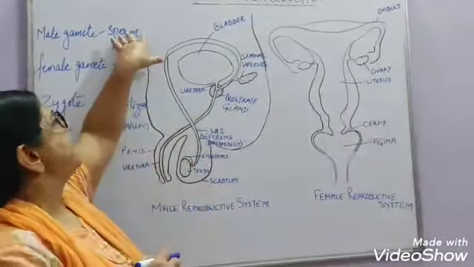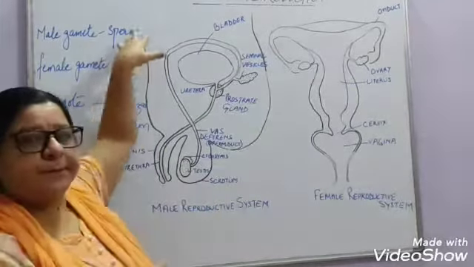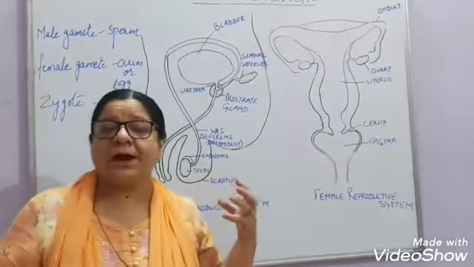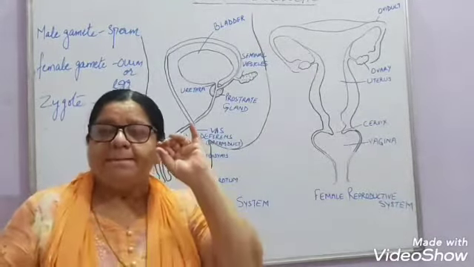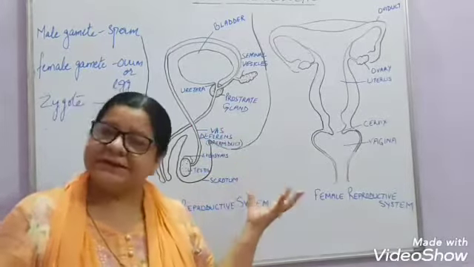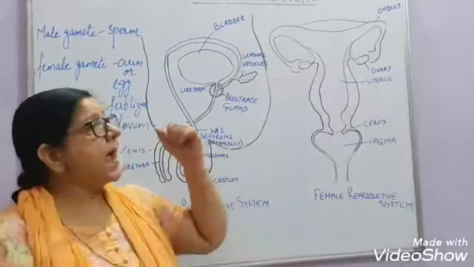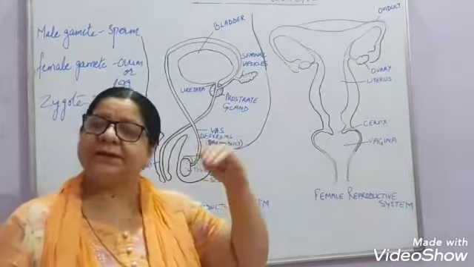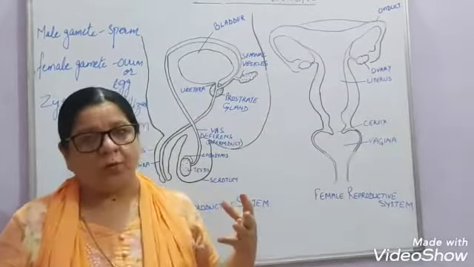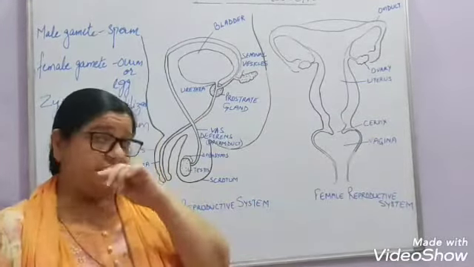Now, if we talk about the male gamete, that is the sperm, the sperm and ova are both very minute cells. These are the reproductive cells present in the body. They are so minute that they can be seen only by a high power microscope, the electron microscope, right?